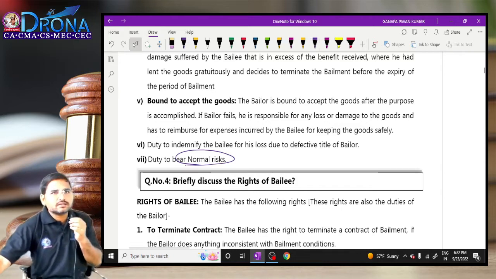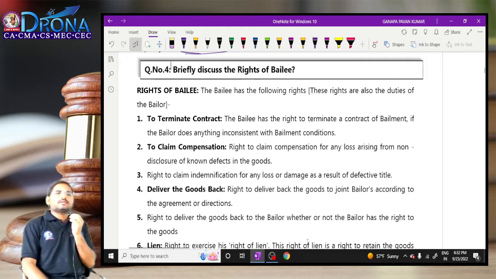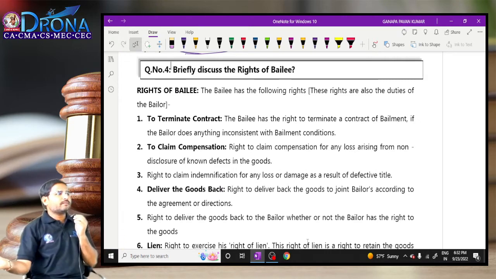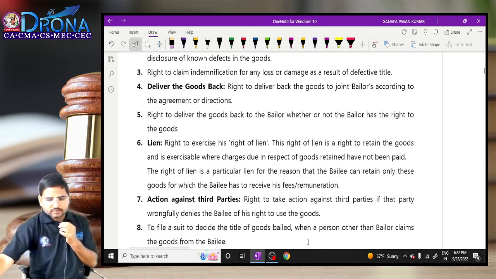Rights and duties of the bailor are over. And next, rights and duties of the bailee: simply we can say that the rights of the bailor equal the duties of the bailee, and the duties of the bailor equal the rights of the bailee. That's it.